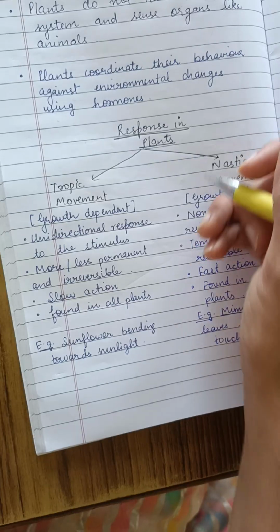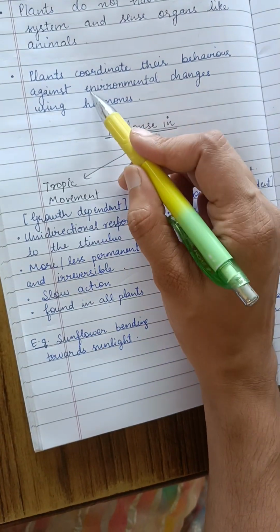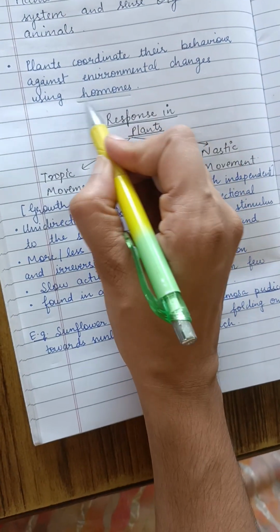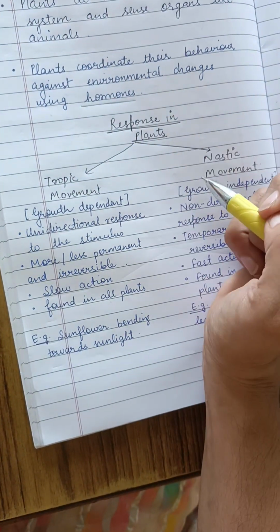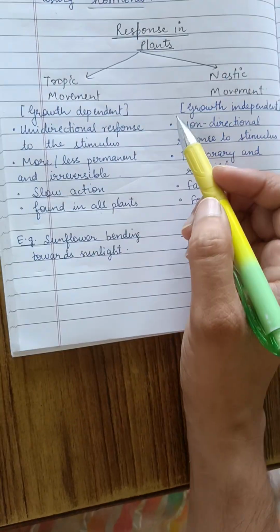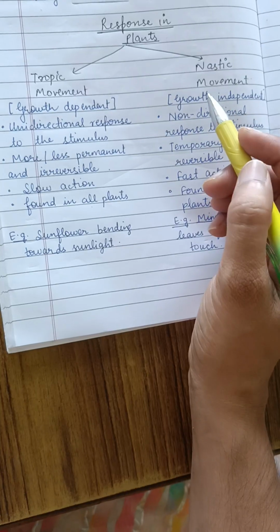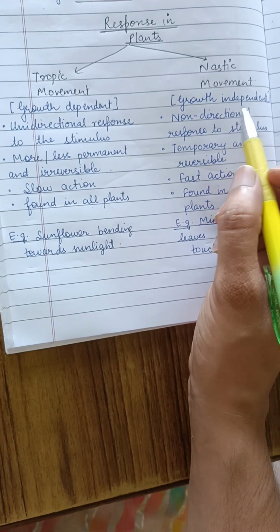Plants coordinate their behavior against environmental changes using hormones. So they use hormones to respond to the environmental changes. So there are two types of movement that take place in plants, and they exhibit the response of plants.